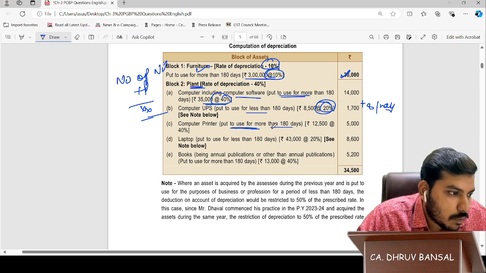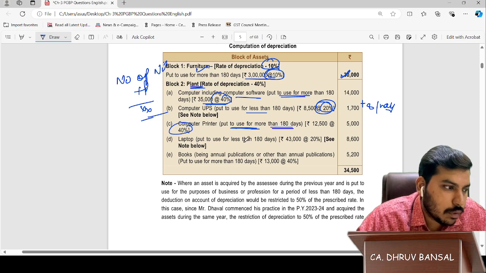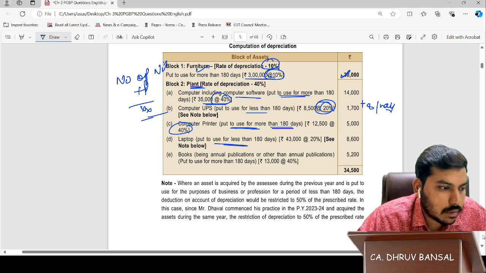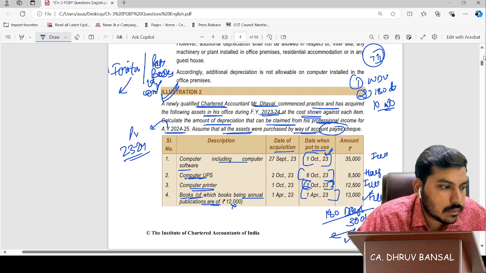Computer printer put to use for more than 180 days, full. That's why I told you. Laptop put to use for less than 180 days, so laptop half. Done, sir, very easy question. Books full.